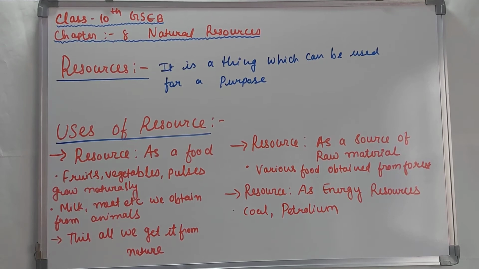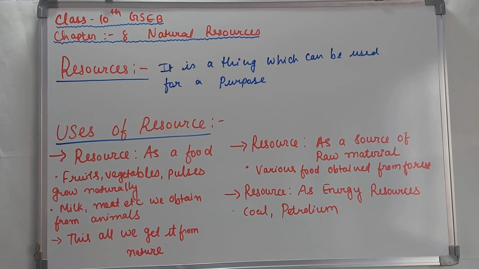The first is resource as food. Whatever we consume is food. We eat food, and that food we get either from nature or from animals. It is true that farmers grow it, but directly or indirectly, the soil and water are the main things that help a plant to grow.